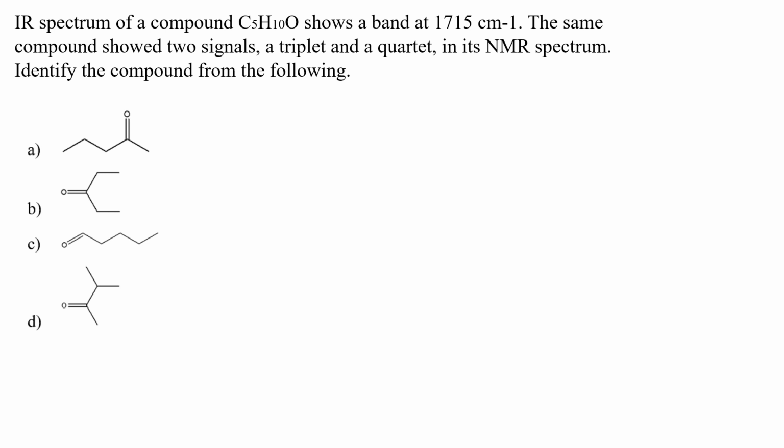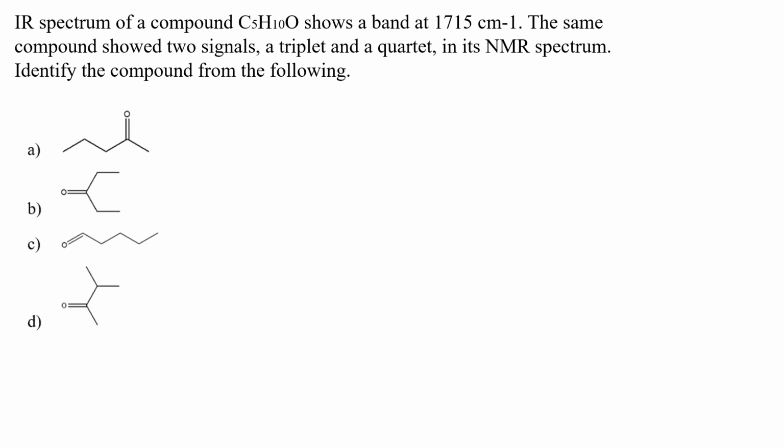Cool. So the next clue which is given in this question is that the compound is showing two signals, not one, not three, but distinct two signals, a triplet and a quartet. So first of all, looking at the options A, B, C and D, you can see that options A, C and D are all going to give me multiple signals because the hydrogens are going to react differently as they are very distinct from oxygen.